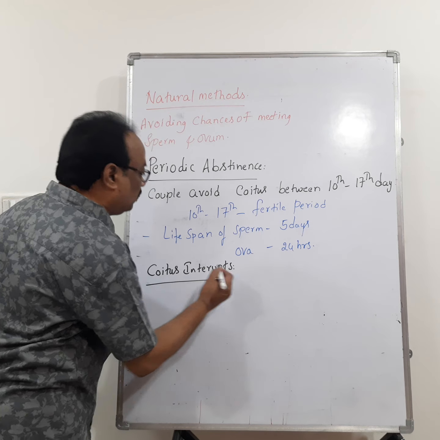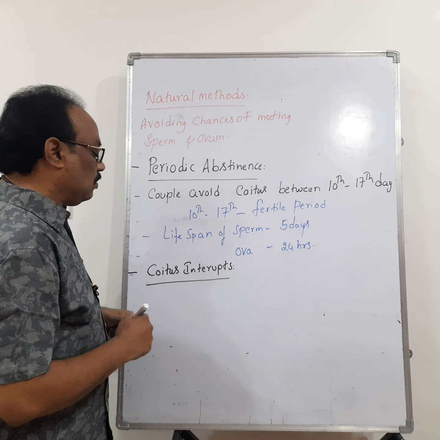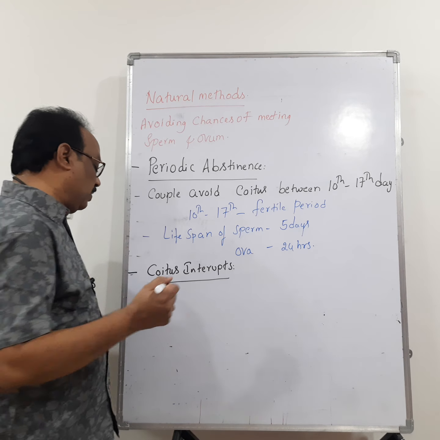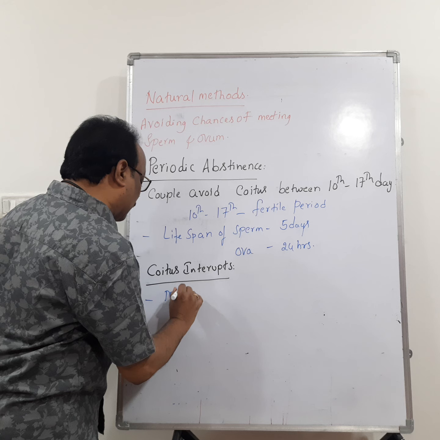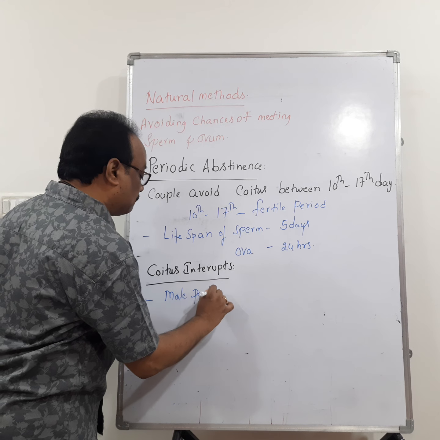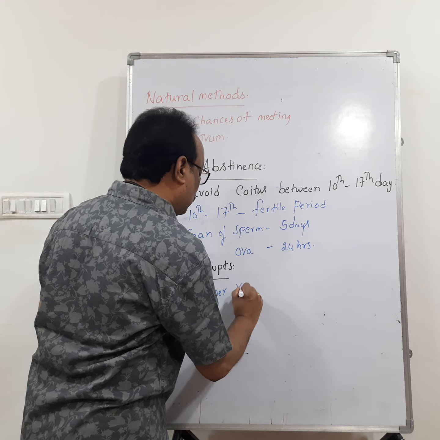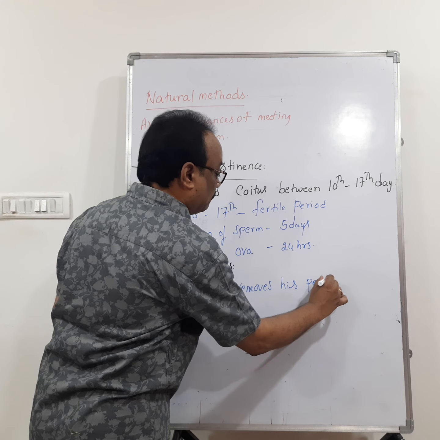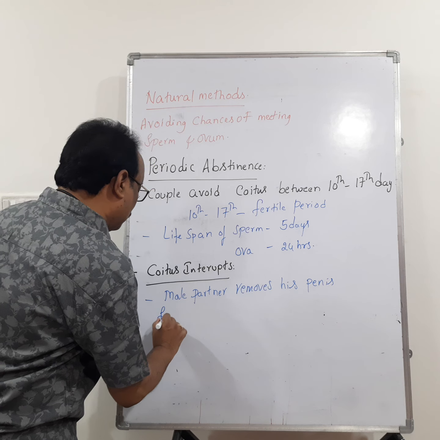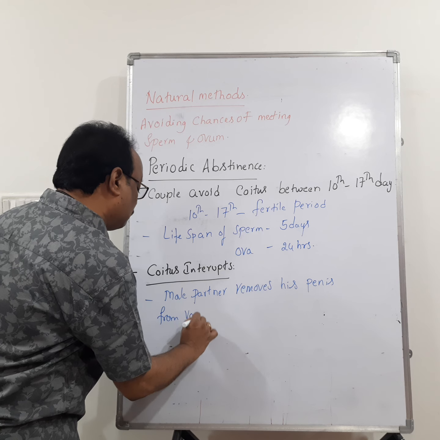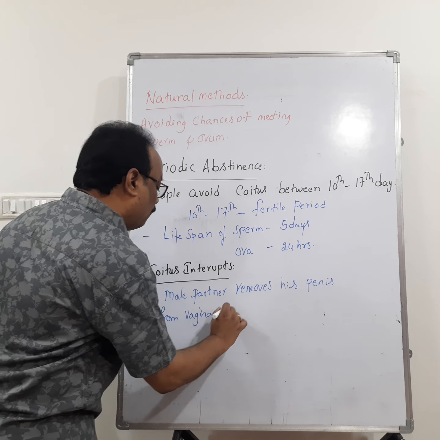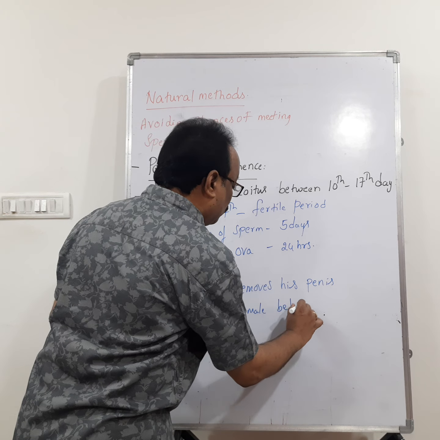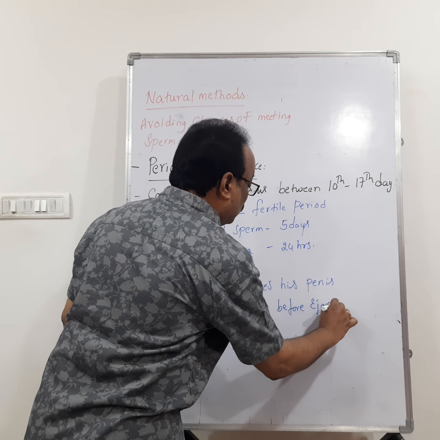So coitus interruptus. What is meant by coitus interruptus? Coitus interruptus means the male partner removes his penis from the vagina of the female before ejaculation.